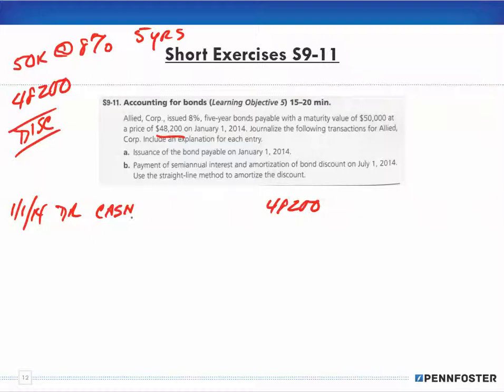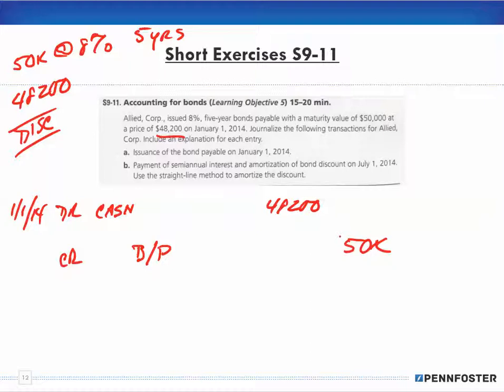So in getting my cash, if you think in terms of par, I would have to credit something else. Well, that would be a bond payable, right? And my bond payable in this case, meaning what am I going to have to pay 5 years from now, will be the 50,000. Okay.